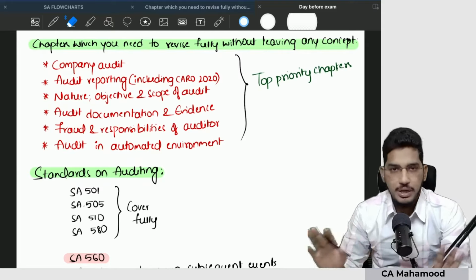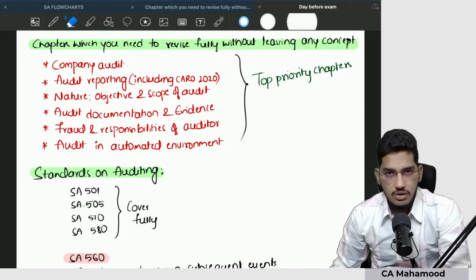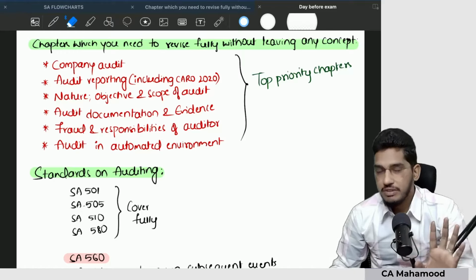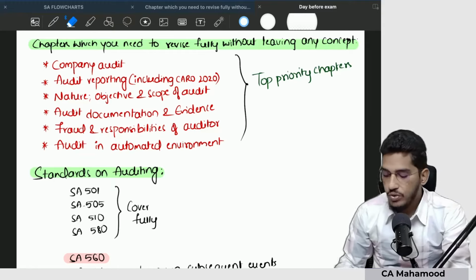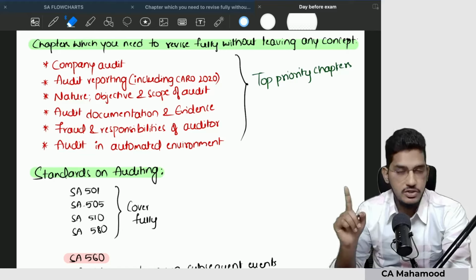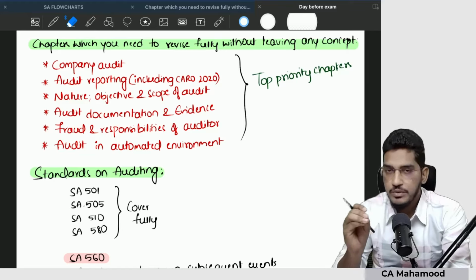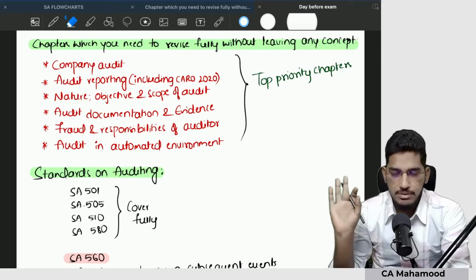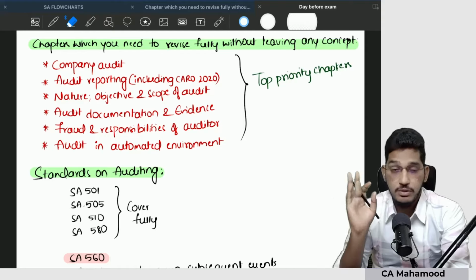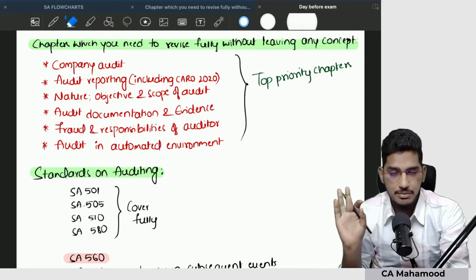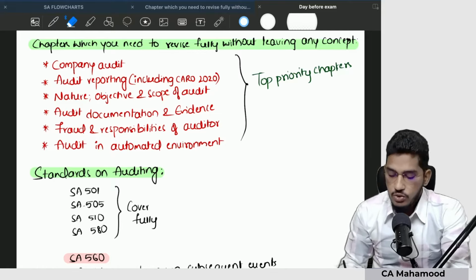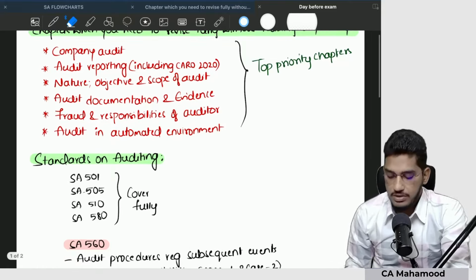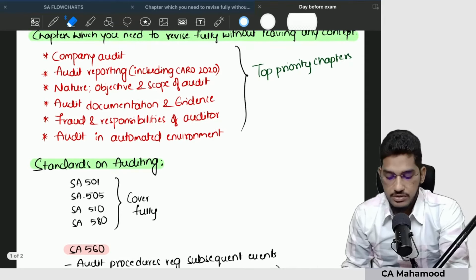First, the top priority: the moment you are done with the advanced accounting exam, after you have taken enough rest and relaxation, on that evening itself you have to start revising the auditing syllabus. First, I am going to list down the top priority chapters. Your first focus should be to revise the top priority chapters where there is a high probability for a higher score in the examination, even in the form of MCQs and true or false statements. I have listed down 6 chapters here.